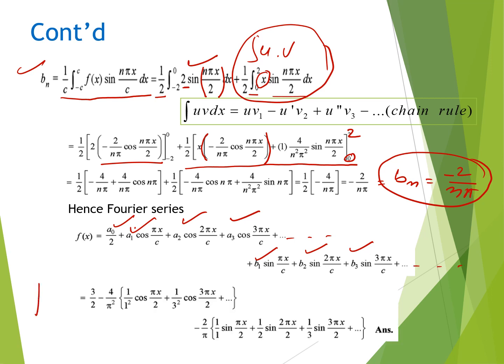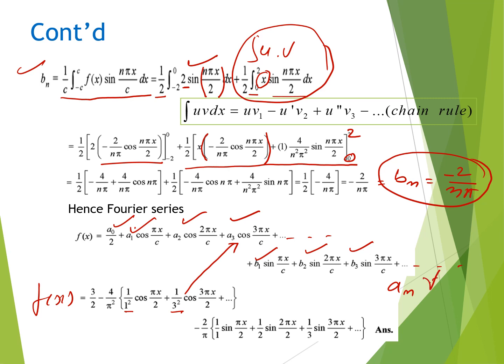we get that the function f(x) Fourier series is equal to 3 by 2 plus 4 upon pi square, with a1 being 1 upon 1 square cos pi x by 2, then 1 upon 3 square cos 3 pi x by 2. This is for the a3.